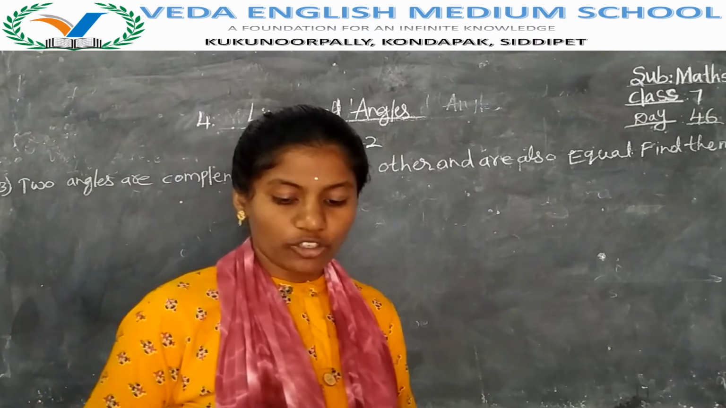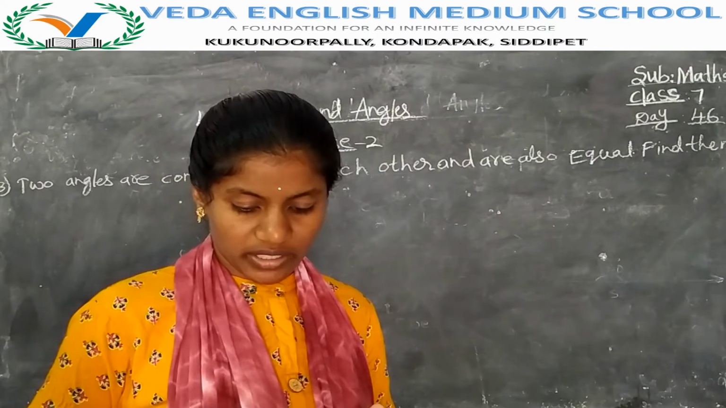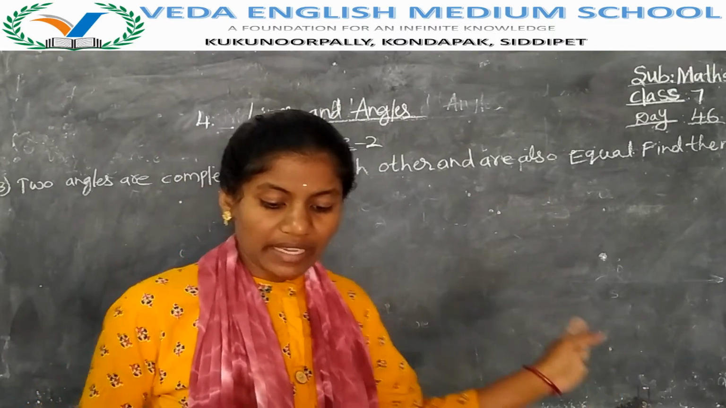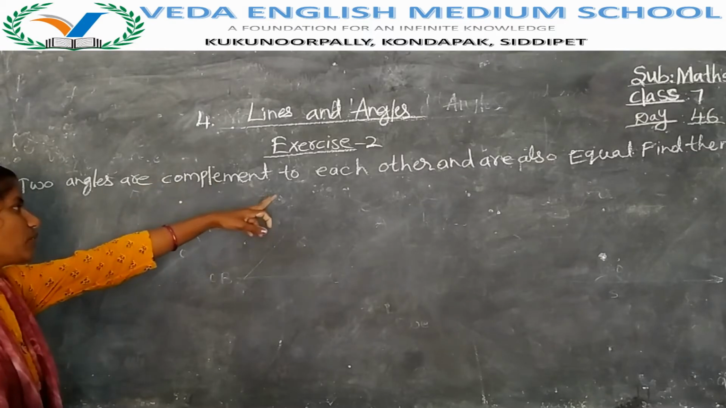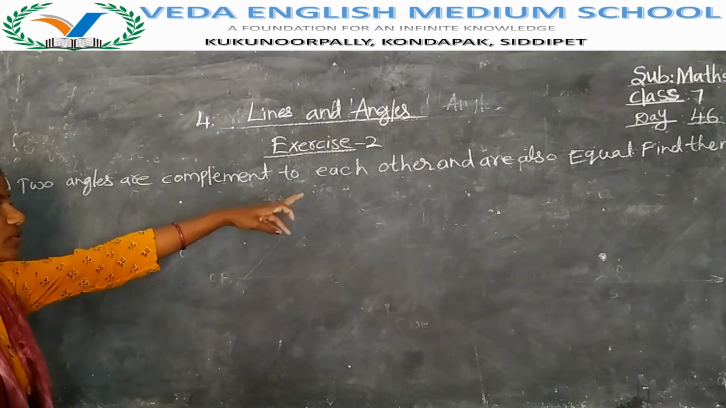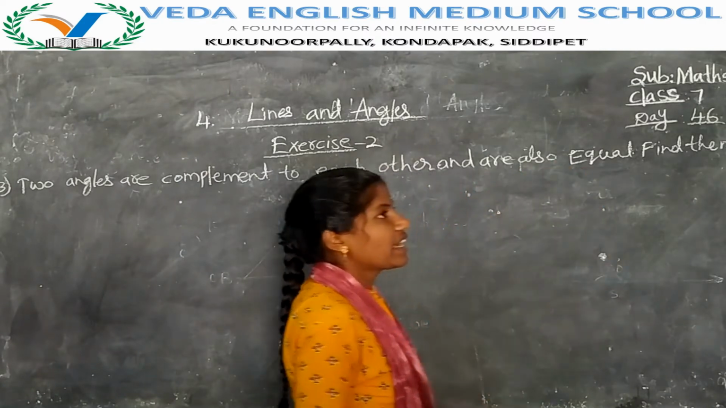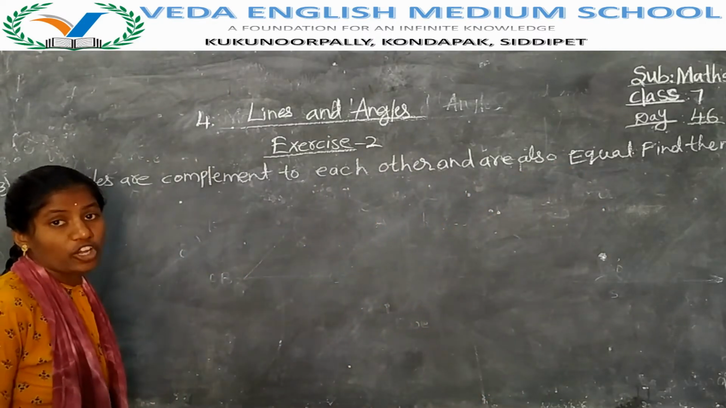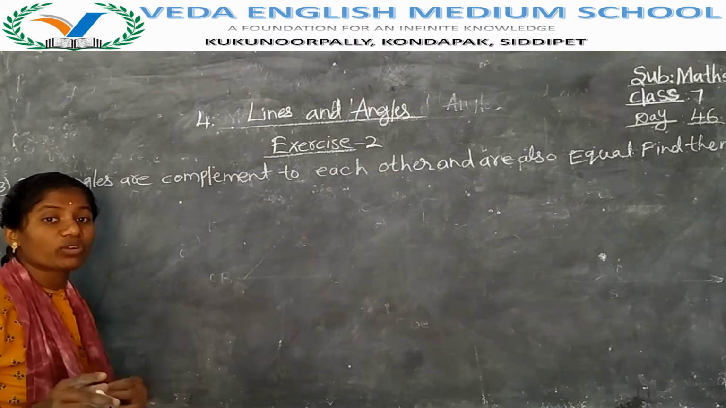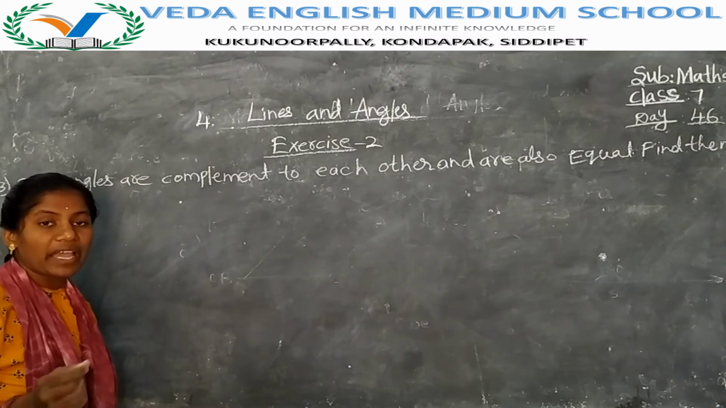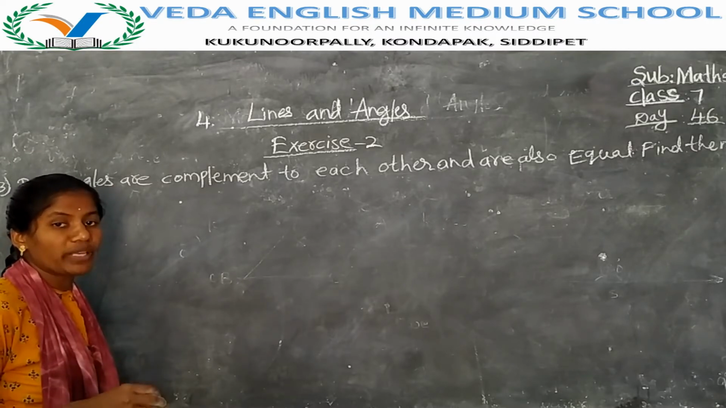Then I said to complete exercise 2, first bit and second bit. Have you completed? Next, the third one. Two angles are complement to each other and are also equal. Find the angles. We don't know which angles they are, but the two angles are equal to each other. That means by adding which two angles will we get 90 degrees? Those angles should be equal.